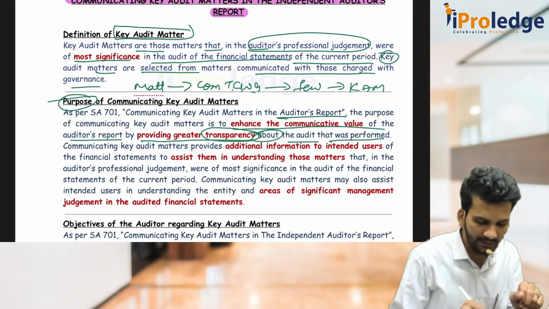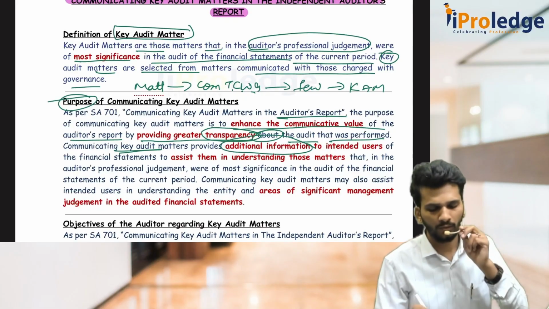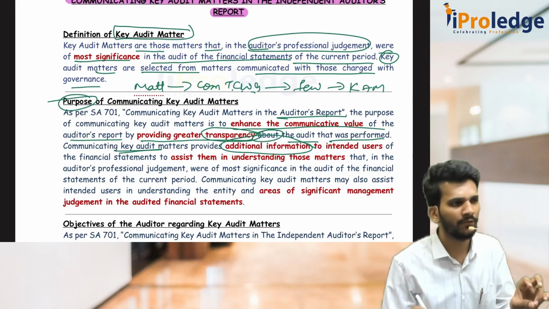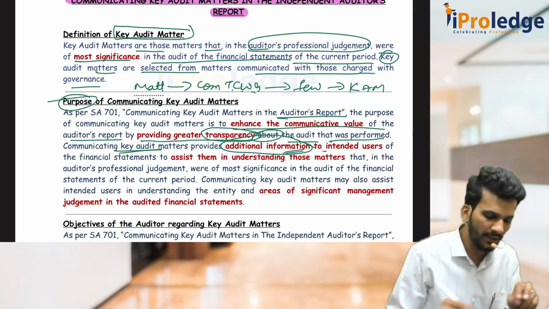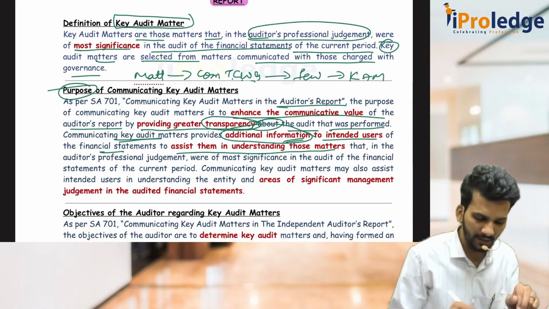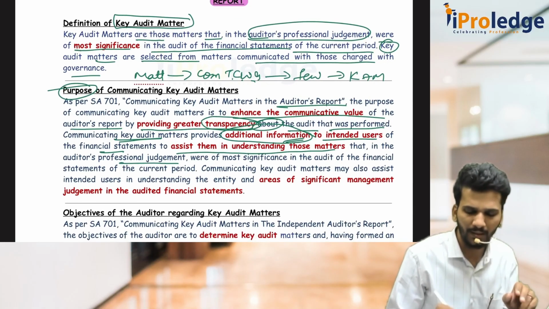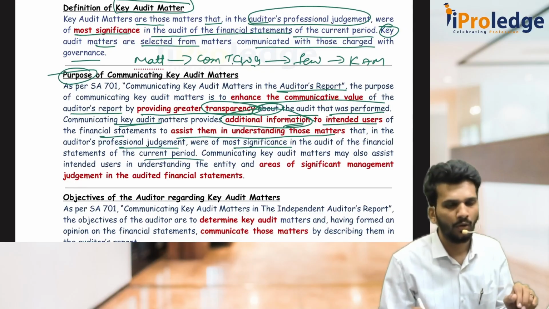And key audit matters, KAM, are additional information. Whatever you are required to give as per audit report, opinion, basis for opinion, you continuously give that. It is additional information to the intended users of the FS to assist them in understanding those matters which, in the auditor's professional judgment, were very, very important in the audit of the current period. That is why you should know.